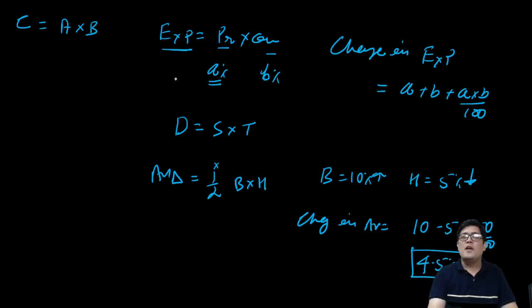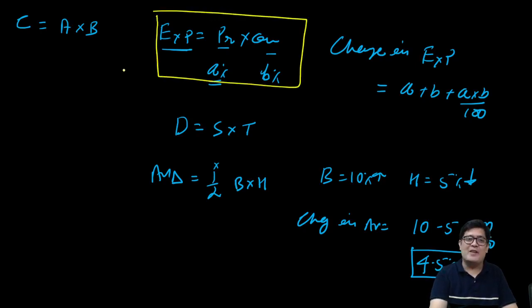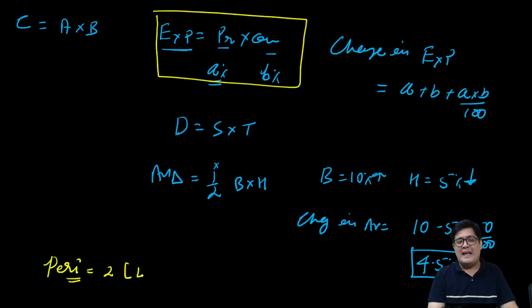Understand? Again, I am telling you, this will work only if the variables are multiplied. When variables are multiplied, then only it works. If you want to know the percentage change in the perimeter of a rectangle, understand, because two variables are being added, this approach does not work.